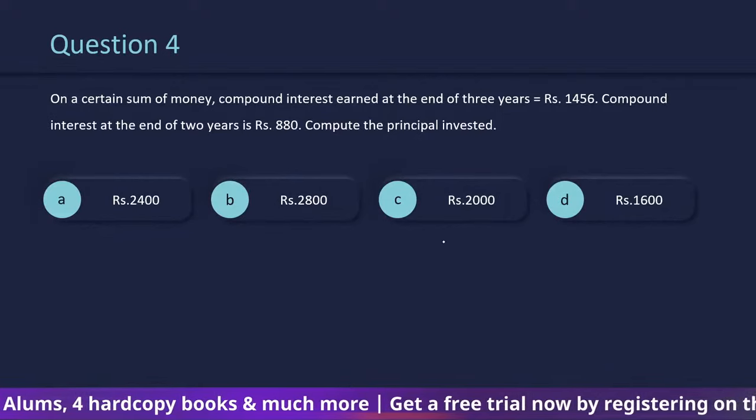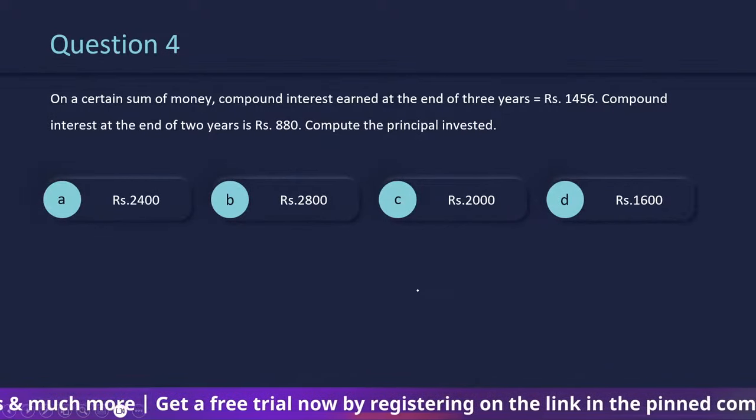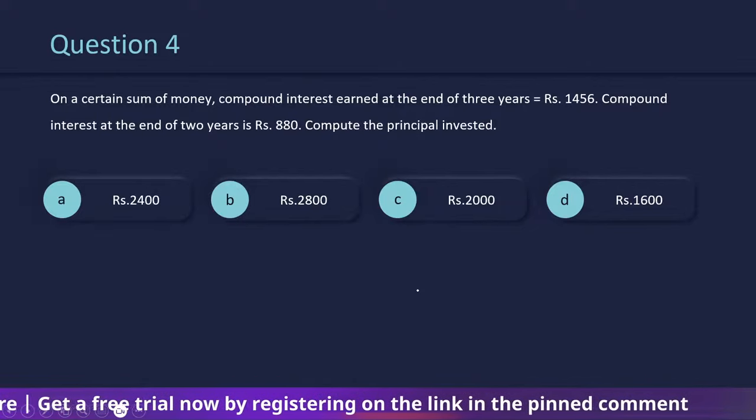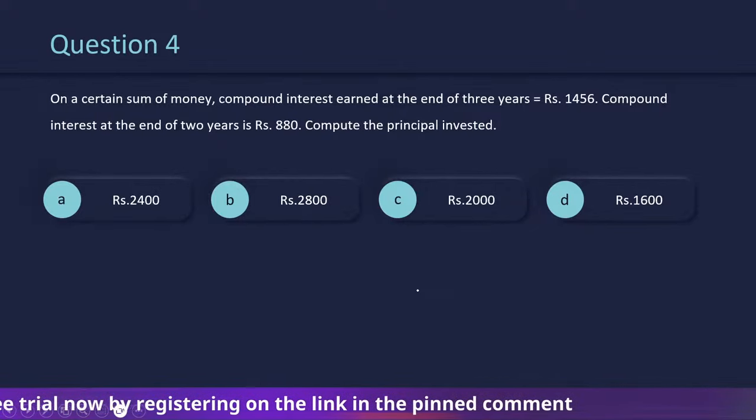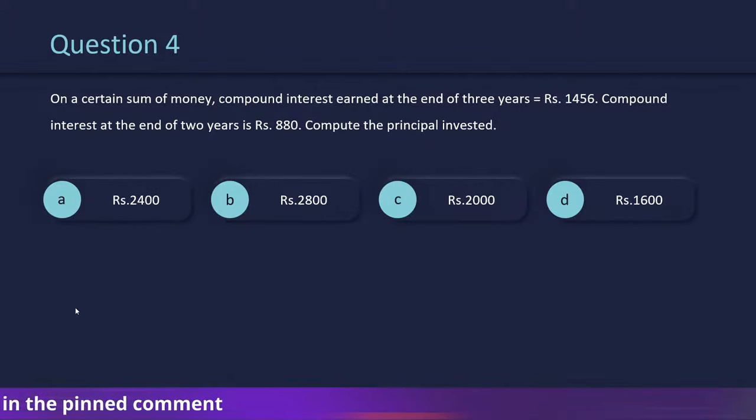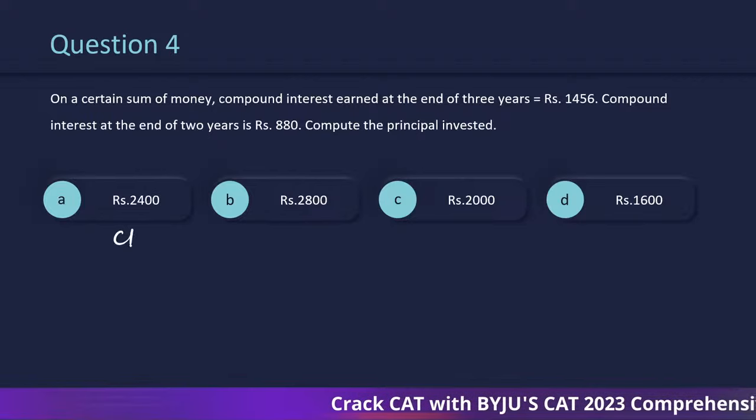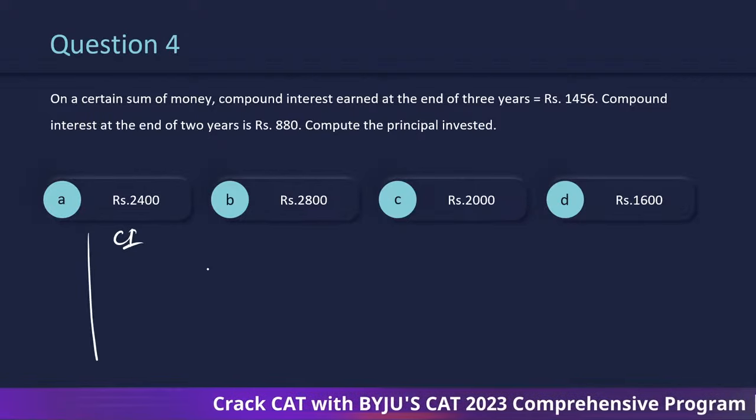Okay. Next, on a certain sum of money, compound interest earned at the end of 3 years is rupees 1456. Compound interest at the end of 2 years is rupees 880. Compute the principal invested. Now, when it comes to SI CI questions, you have to keep one thing very much in mind, that the values given are going to be in such a way so that you can break them down very easily, right?